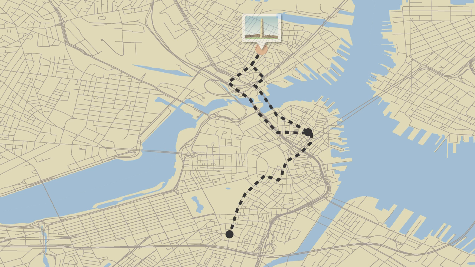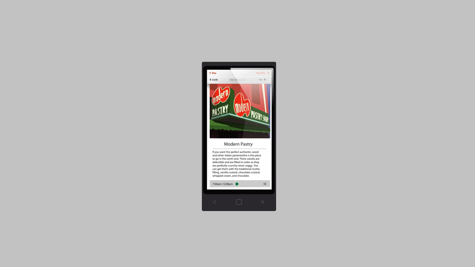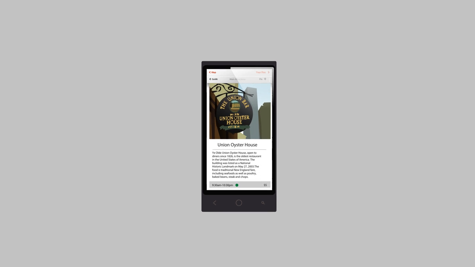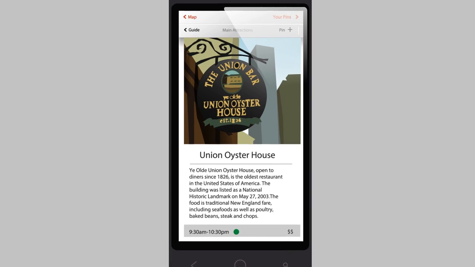They want to see where other people have gone for dinner in the neighborhood. They open the inContext guide and filter for nearby options. The inContext guide reveals restaurants that other users have enjoyed going to recently. They go to the Union Oyster House and enjoy delicious seafood while planning what to do later that night.